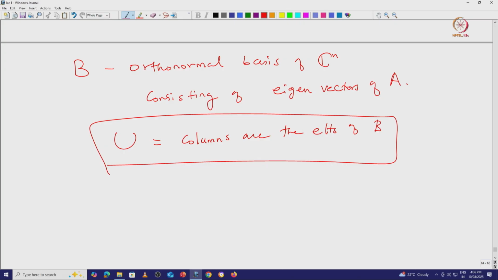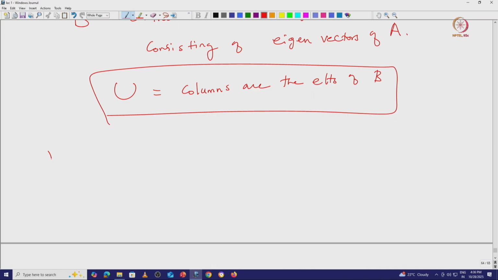Now we proceed by induction. The case n equal to 1 is trivial. I will leave it to you. Since we are working over complex numbers, eigenvalues exist anyway. So, we can fix one eigenvalue lambda of A. Once we have this eigenvalue, the corresponding eigenspace is going to be non-zero.